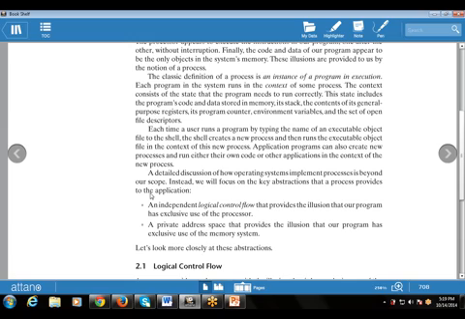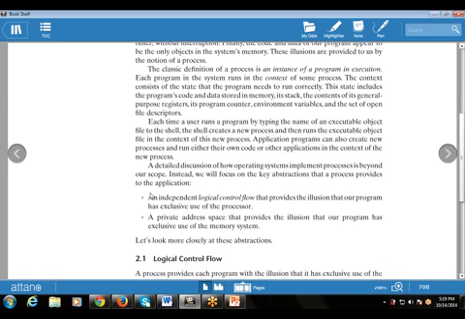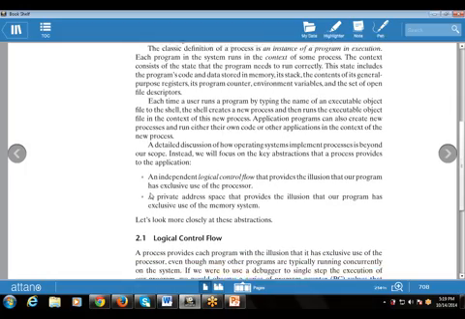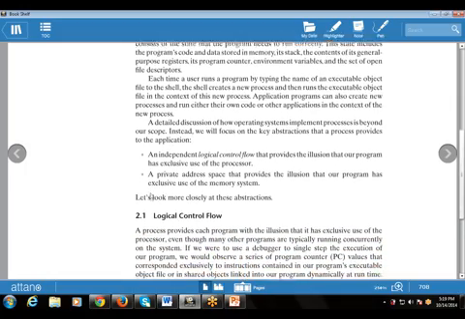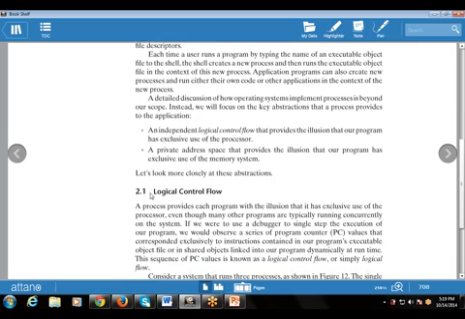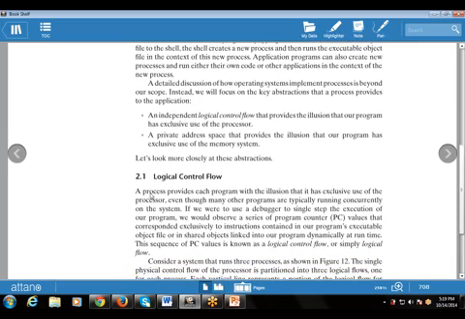One is your independent logical control flow. Another one is your private address space, which provides the illusion that our program has exclusive use of the memory system. Now let's see these abstractions, that is, these topics, in detail. First is logical control flow. Let's also see some slides.